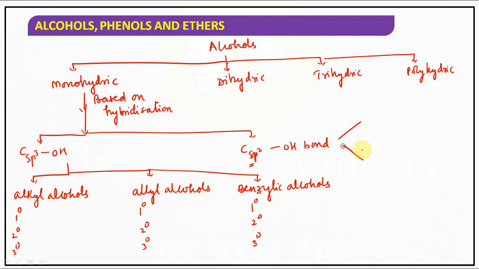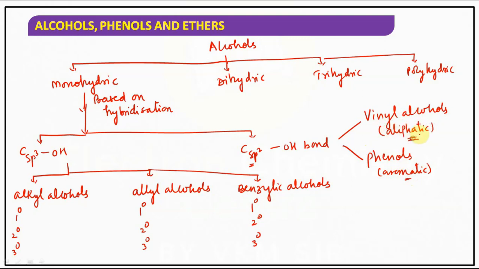Csp2-OH bond means two types of alcohols are there. Vinyl alcohols. Another one, what we have, children? Phenols. Phenols are aromatic alcohols. These are aliphatic alcohols. Those are aliphatic alcohols. Hope you understand, children. It's a very simple concept. So classification part is done.